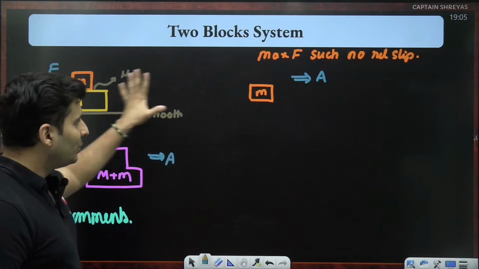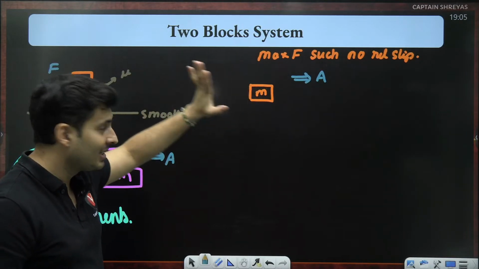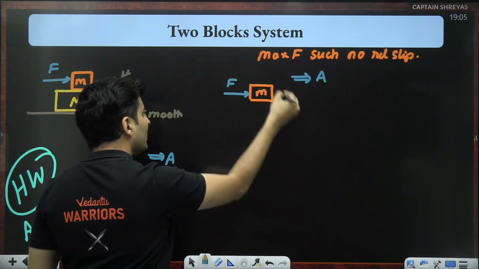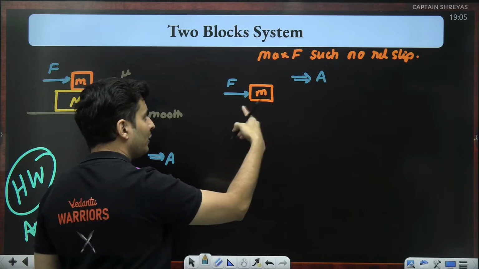Same thing, try to draw the free body diagram for this mass. I'll give you a hint. This force is already there. So you need to think about the friction. You need to think about friction, where will it act?